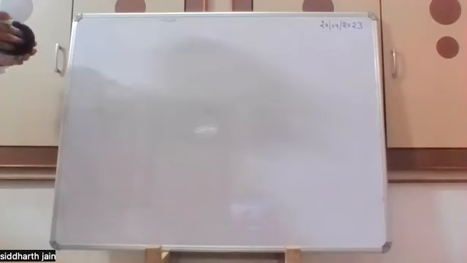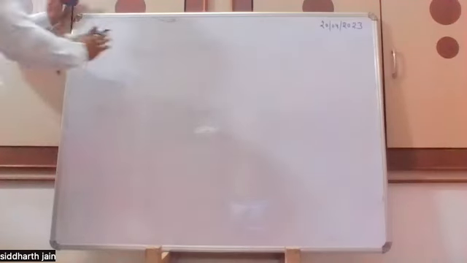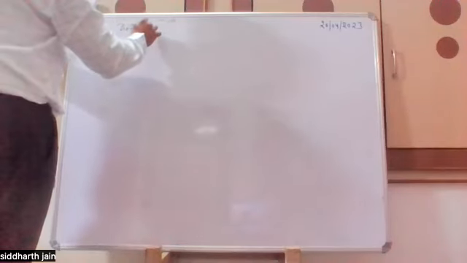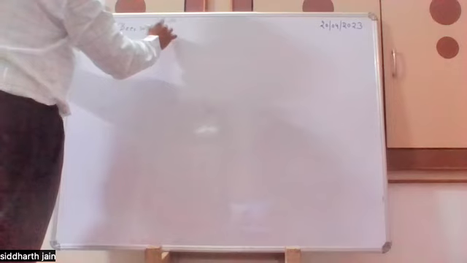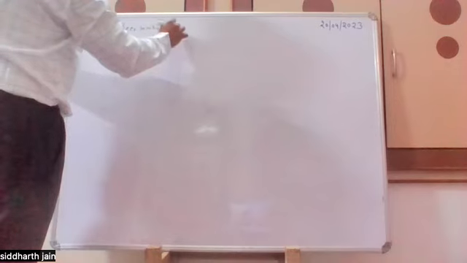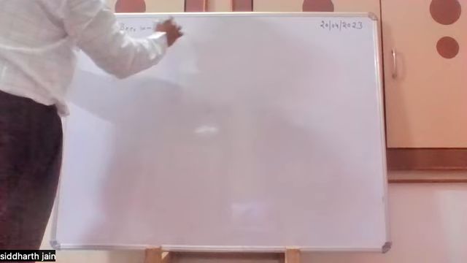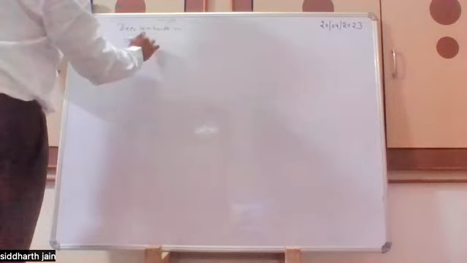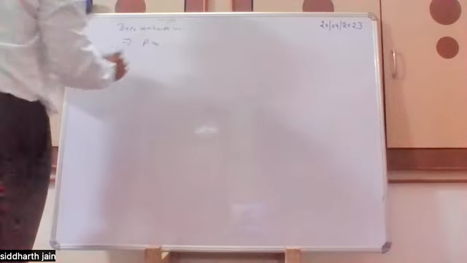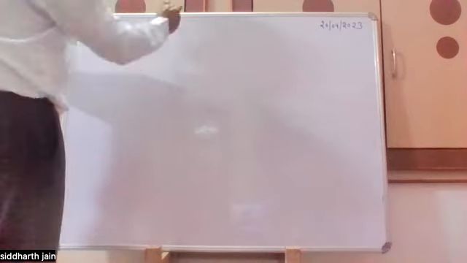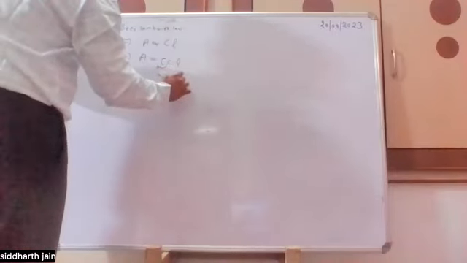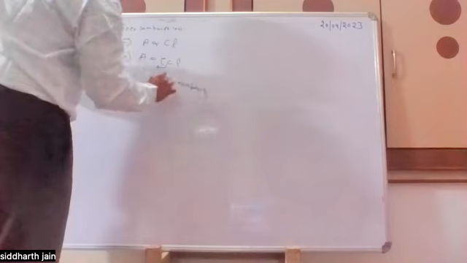Sir, Beer-Lambert's law defines that the absorbance is directly proportional to the concentration of ions and the path length. And if we remove the proportionality, we write epsilon Cl, where epsilon is the molar absorption coefficient. So this is Beer-Lambert's law.